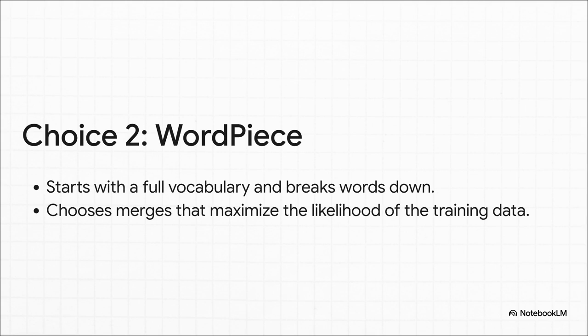Next, there's WordPiece, which you might know from models like BERT. It's kind of the opposite of BPE. It starts with a big vocabulary of all the basic characters and then works to combine them. But instead of just grabbing the most frequent pair, it picks the merge that makes the training data most likely, statistically speaking. It's a slightly more clever way of figuring out the best way to combine pieces.